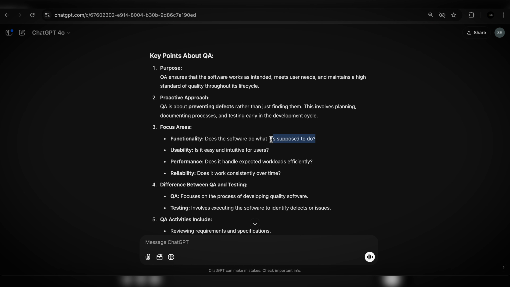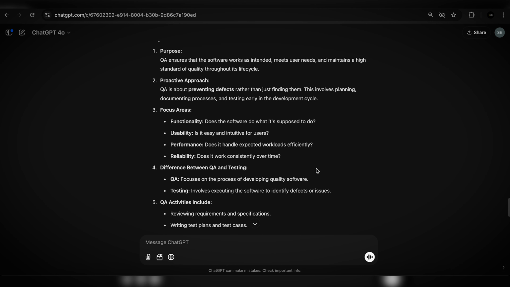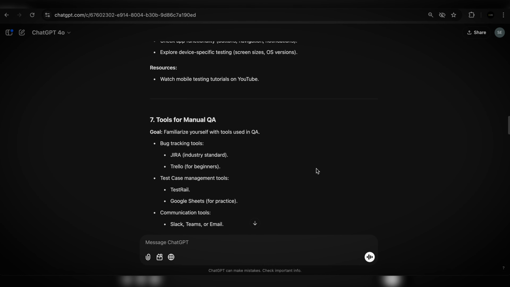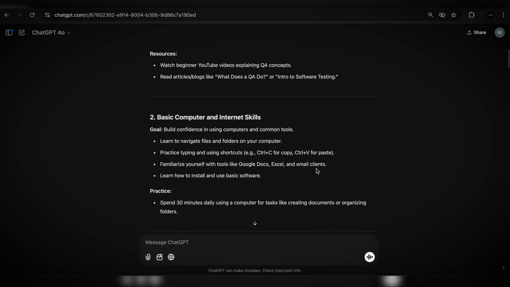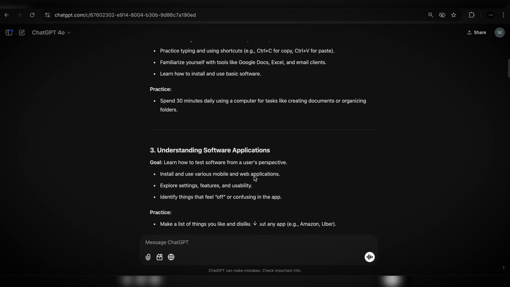Focus area: functionality. Does the software do what it's supposed to do? That's the main question that you guys need to understand whenever you're testing software. Does it work the way it's supposed to? Usability. Is it easy to understand and intuitive for users? Performance, and so on. So you guys got a really good idea about what QA is from this point. Now we can simply go back and you will see that ChatGPT can answer every single question in a very thorough way.